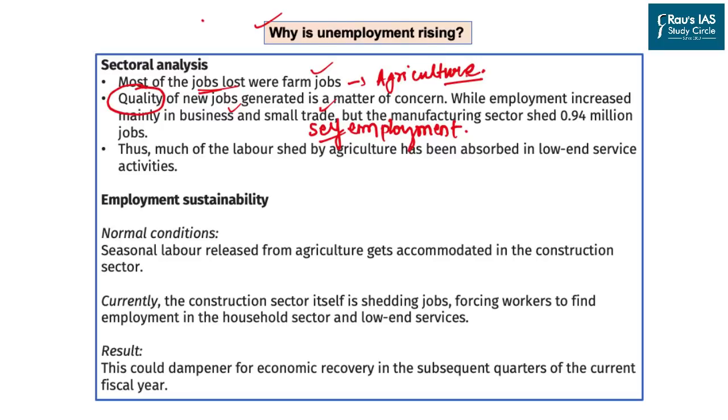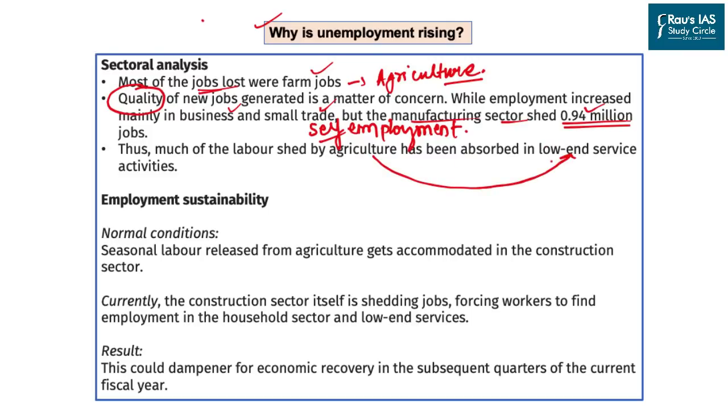Over-tertiarized here simply means that the labor is moving from the primary sector, that is agriculture, to the service sector, which is the tertiary sector. And this is also one of the reasons that the manufacturing sector in the past 1 year has lost almost 9.4 lakh or 0.94 million jobs. So what we are observing is that labor is moving right from agriculture to low-end services.